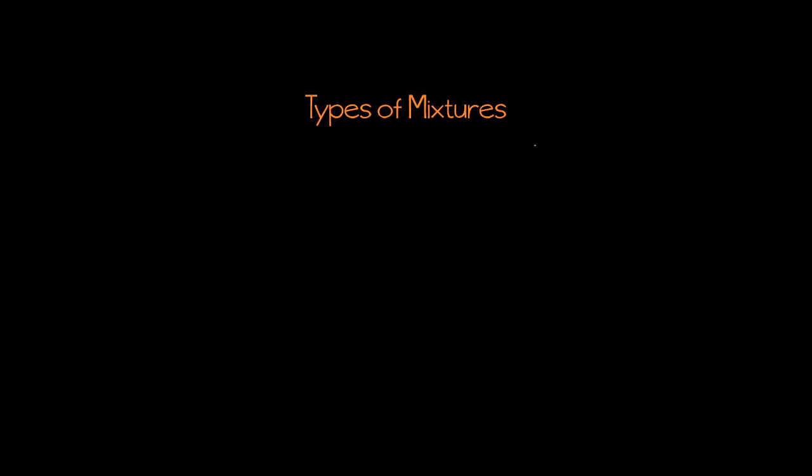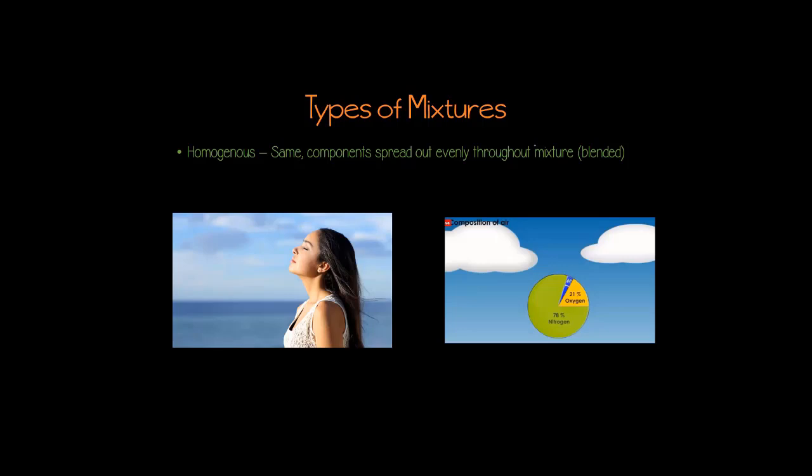The root word homo means same. A homogeneous mixture is a mixture where the components being mixed together are uniform, which means that they're spread evenly throughout the entire mixture. An example is the air we breathe.